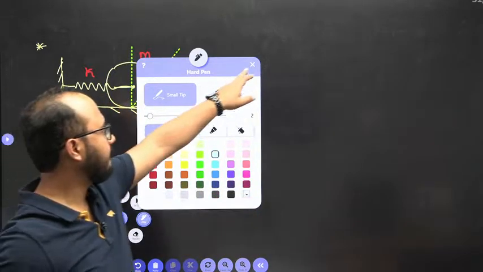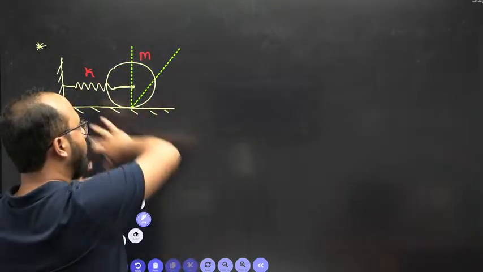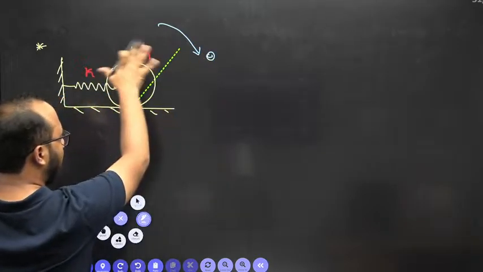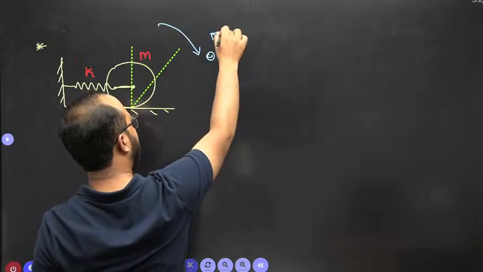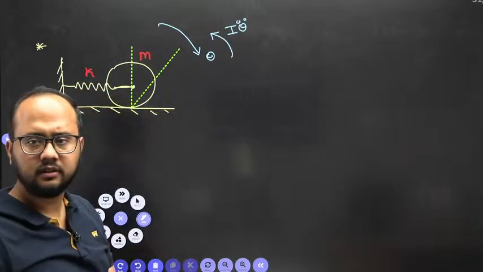Okay, now see, initially the disc was placed like this. What have I provided? Angular disturbance. This theta disturbance I have provided. So it has rotated by angle theta. Opposite to that, inertia torque will be coming, I theta double dot.